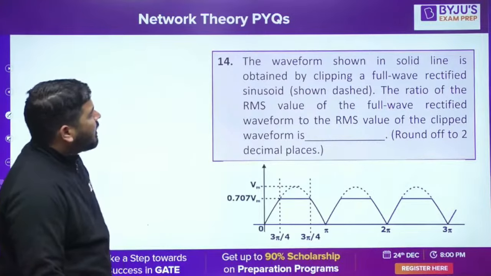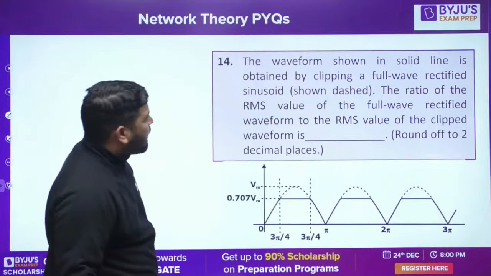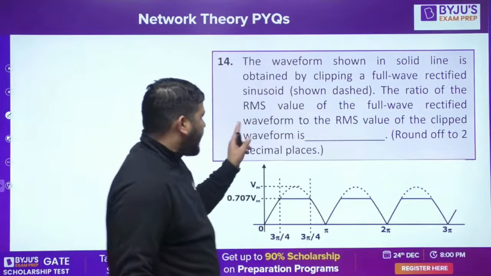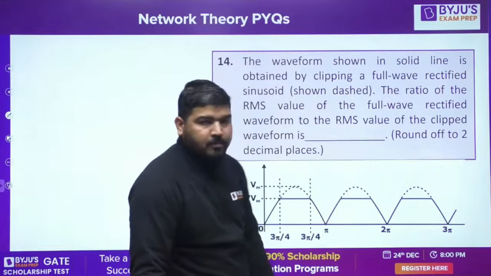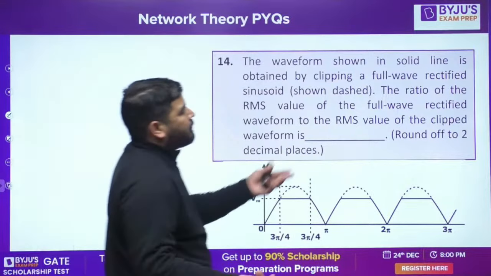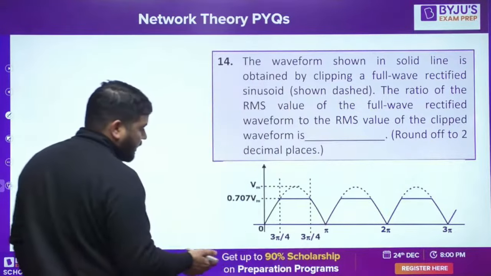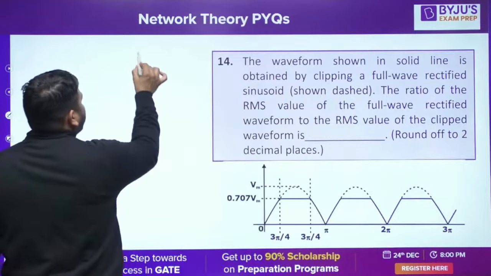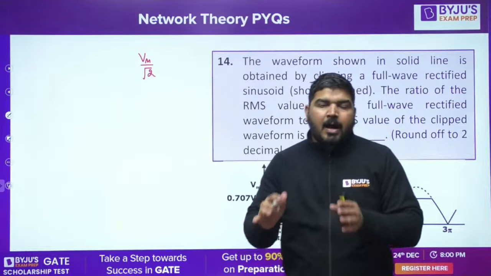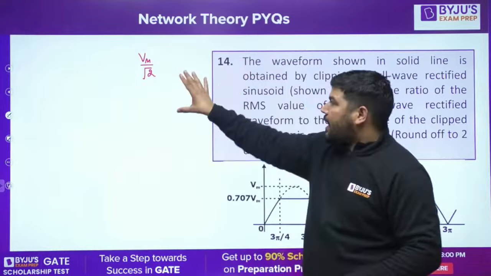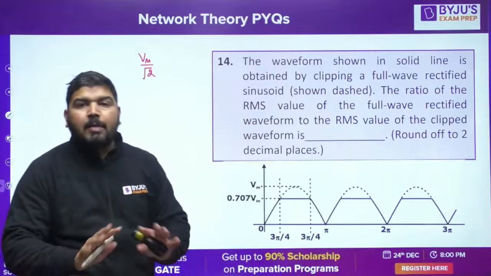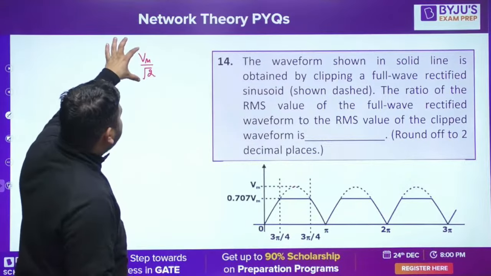So in this question, the waveform shown in solid line is obtained by clipping a full wave rectified sinusoid. The ratio of RMS value of the full wave rectified waveform to the RMS value of the clipped waveform. Okay, RMS value of the full wave rectified is clearly known to us now. If this peak value is Vm, then the RMS value of the rectified wave is Vm by root 2. That's for sure. If it is fully rectified, and there is no clipping, then the RMS value of the rectified wave is Vm by root 2.